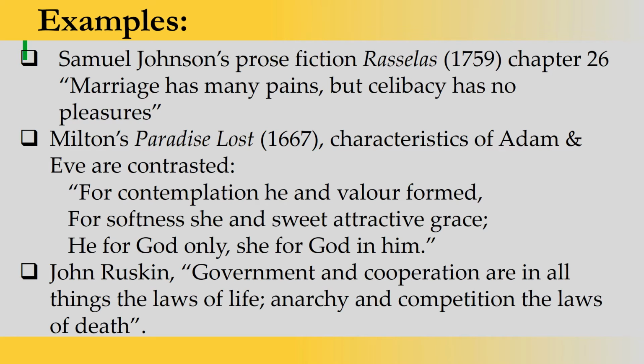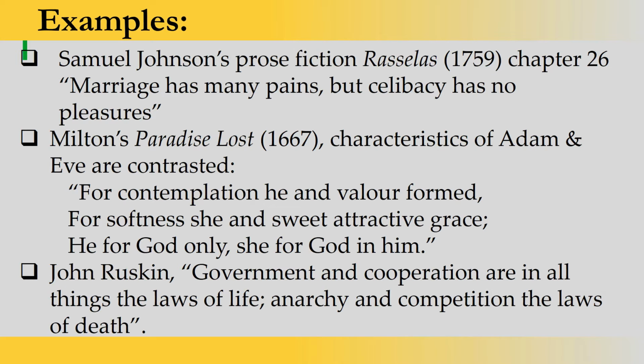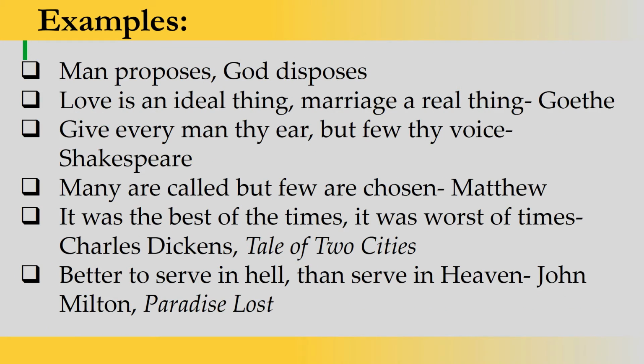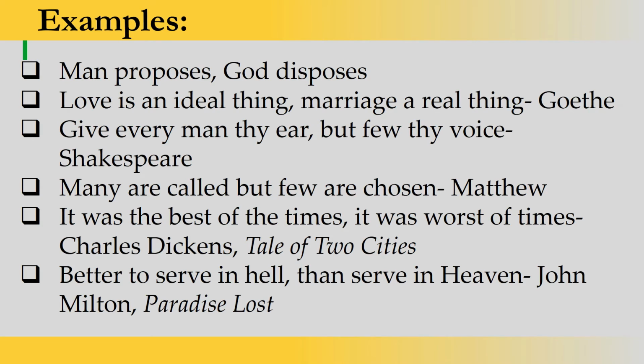Next we have John Ruskin's famous statement: "Government and cooperation are in all things the laws of life. Anarchy and competition the laws of death." So life and death are contrasted, with the attributes of government and cooperation against anarchy and competition. Next, we have some simple everyday examples. For example, "Man proposes, God disposes": creation and destruction are contrasted. Second, "Love is an ideal thing, marriage a real thing." Love is called ideal and marriage is called real, and both are different things, so they are contrasted in one statement.